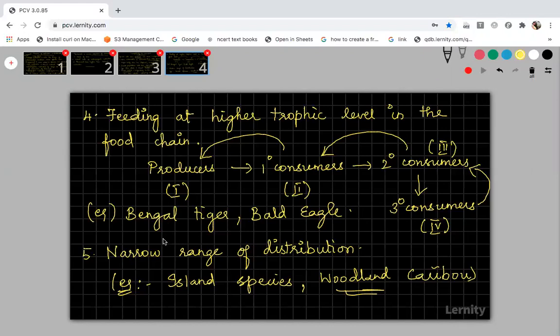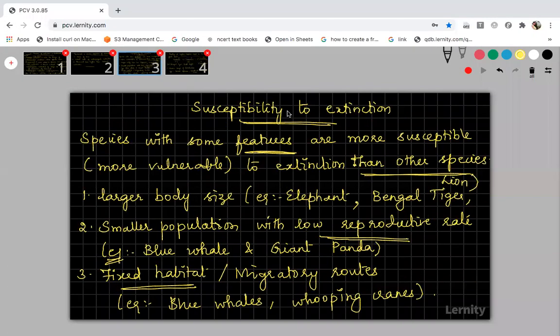So these are the 5 characteristic features of species that are more vulnerable or more susceptible to extinction when compared to other species. Got it? You can say penguins also, because they are seen only in the Antarctic regions, right?